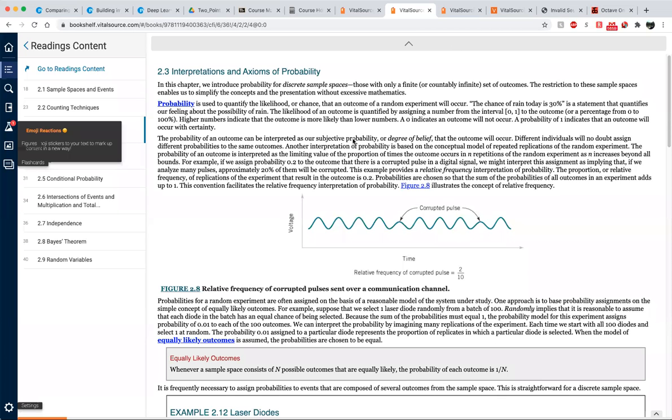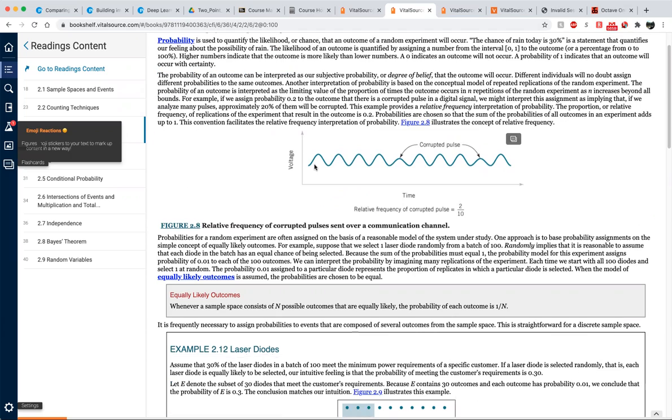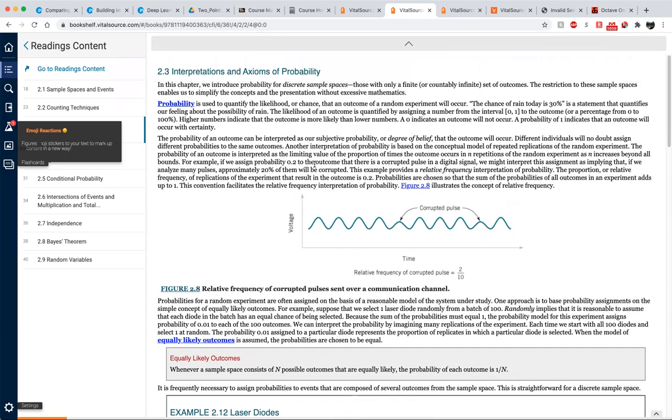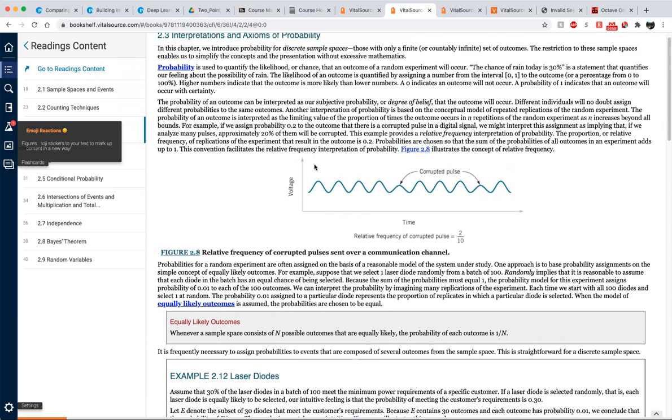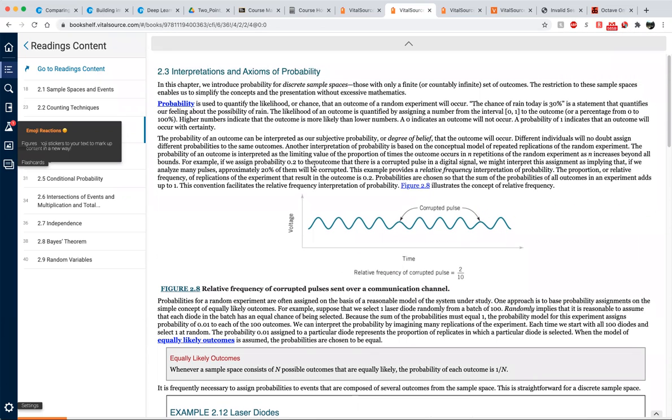All right, in this video, I'm going to cover section 2.3, interpretations and axioms of probability. So let me go over section 2.3 using the textbook. In section 2.4, I'm going to cover using my lecture notes with examples in the textbook. So now you can see that in the first paragraph.